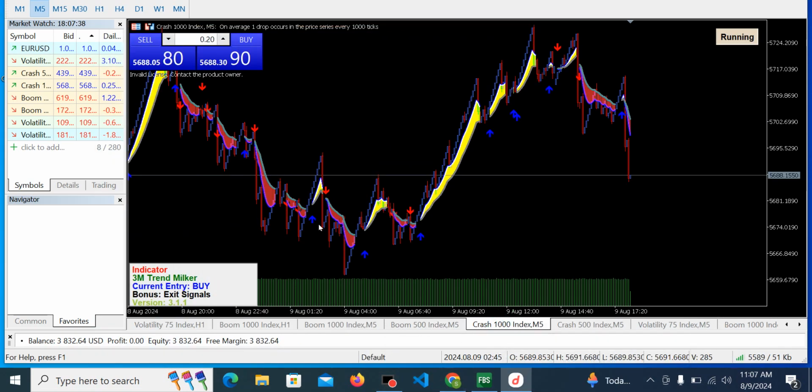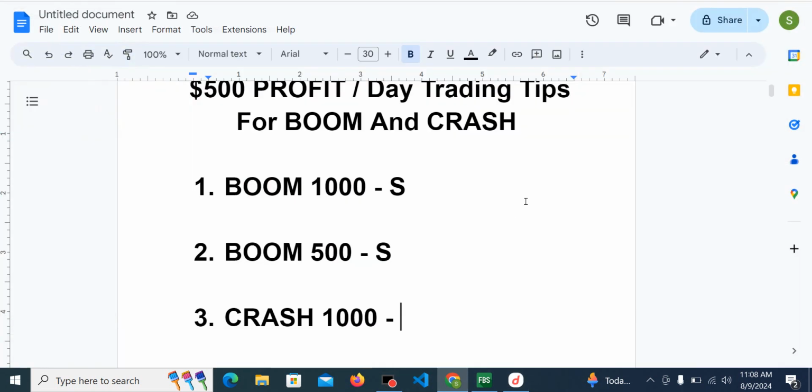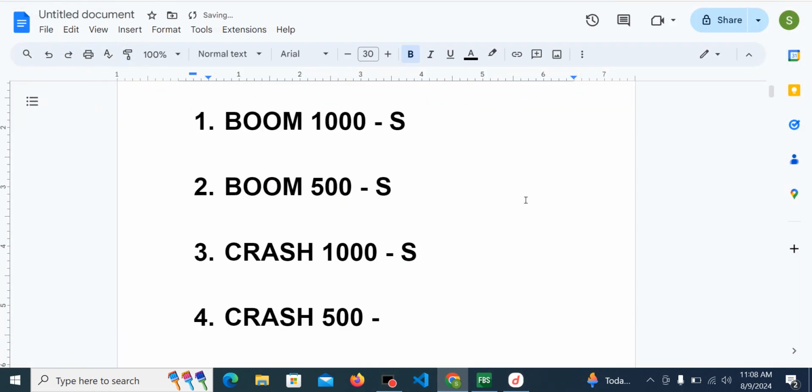Next asset is going to be crash 1000. Crash 1000 started an uptrend right from here, got to the resistance zone, was unable to go above it, so it is selling right now. So this is going to be giving us more of a selling opportunity than a buying opportunity.